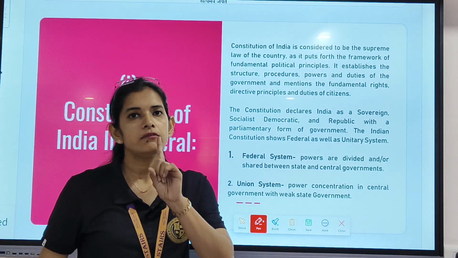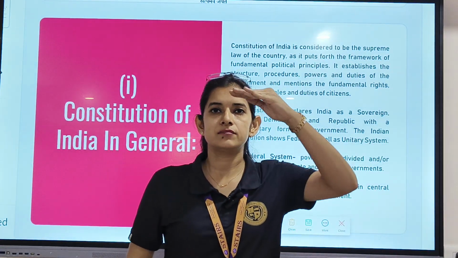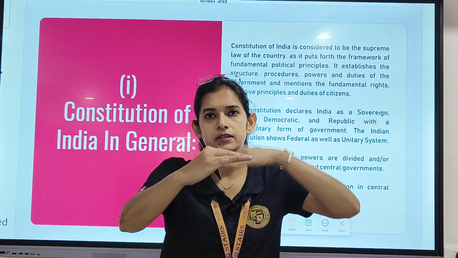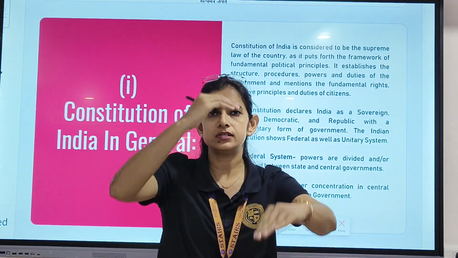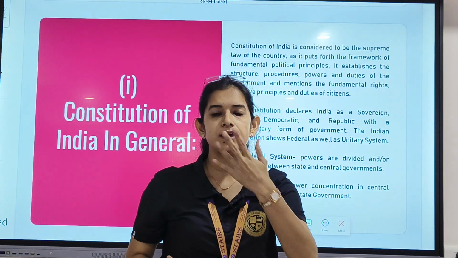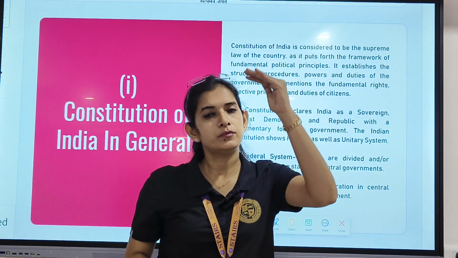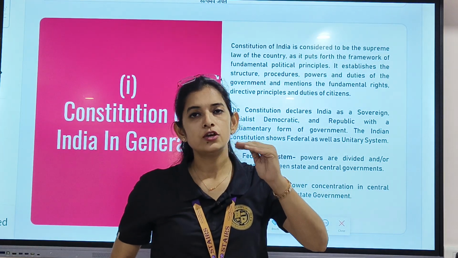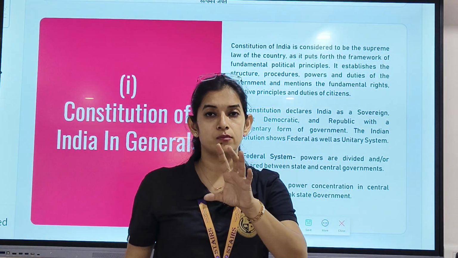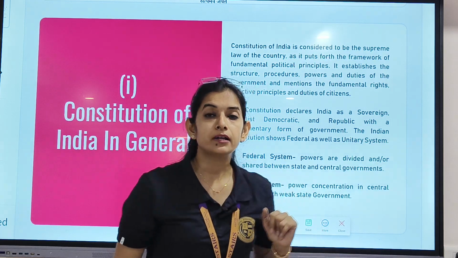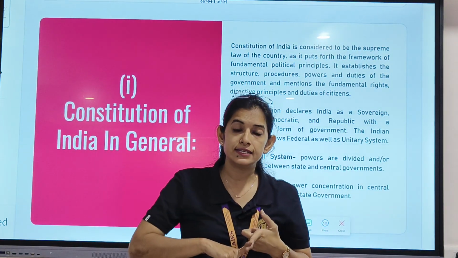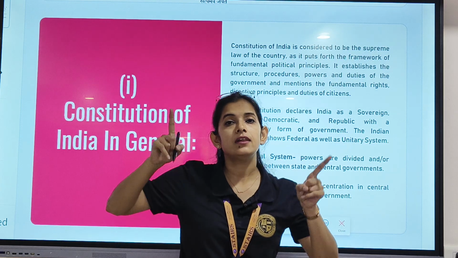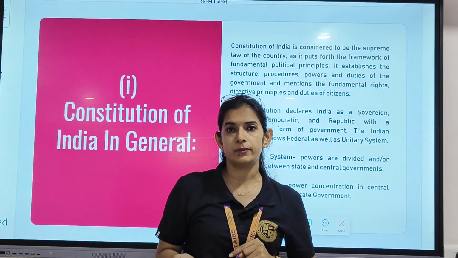Now, federal, I have already told you, is a system in which the powers are divided into tiers, into steps. For an example, in our country, the power is divided between the center and the state. Right? So that means it is a federal form of government. Clear? But it is also said that India is a federal as well as a unitary form of government.